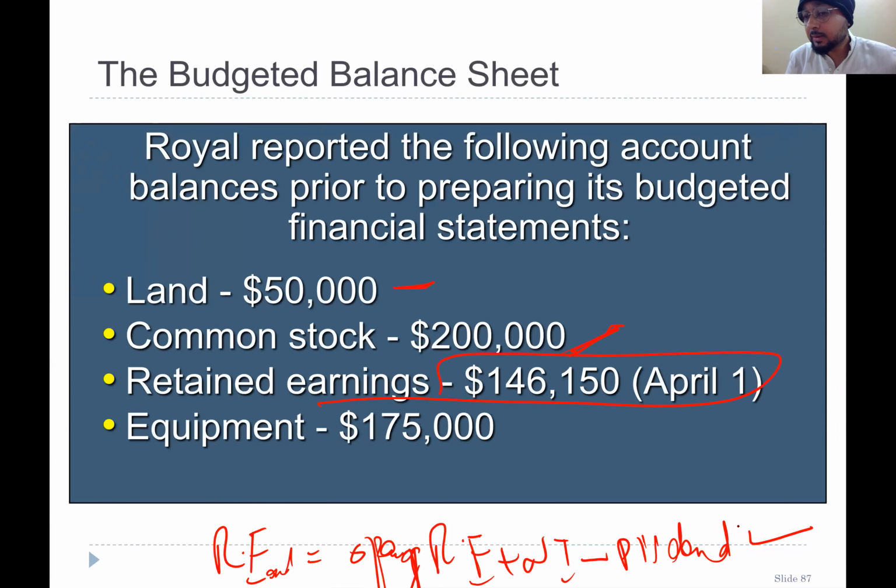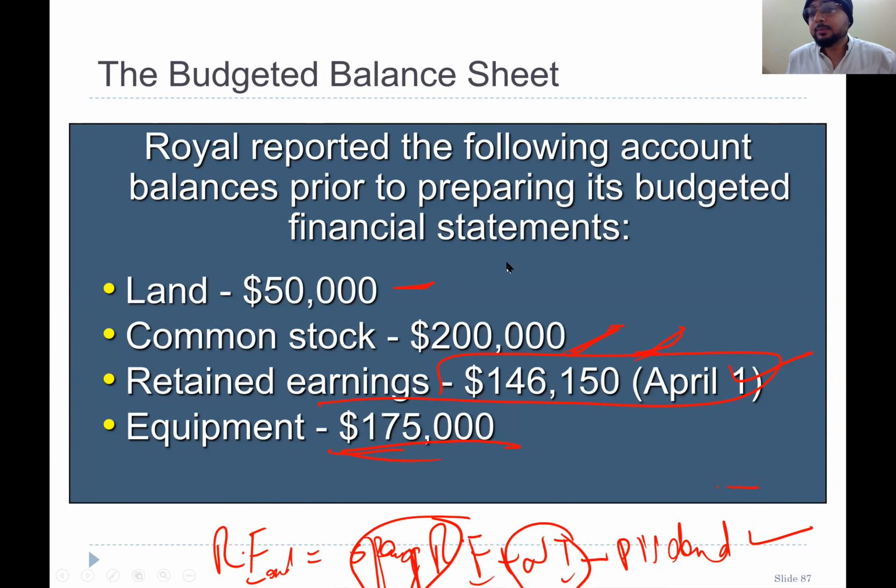Dividend is already given. We paid in April, I think 75,000. Oh, sorry, 49,000 in April dividend. Net income we just calculated as budgeted net income from the income statement. Opening, this 146,150, is already given. So we can find the retained earnings, and equipment cost is 175,000. So let's make